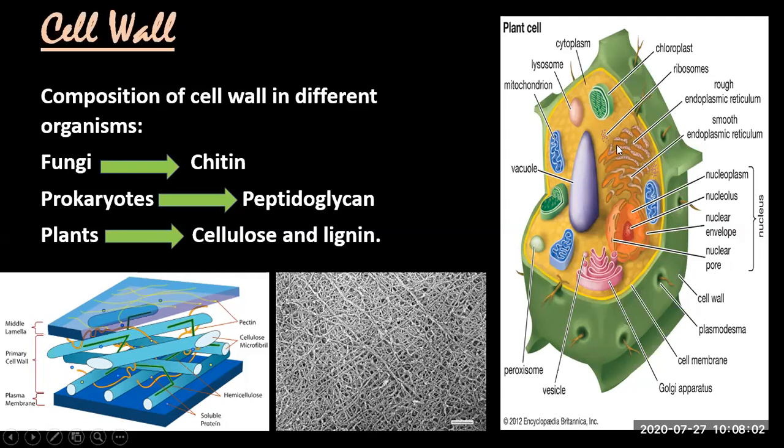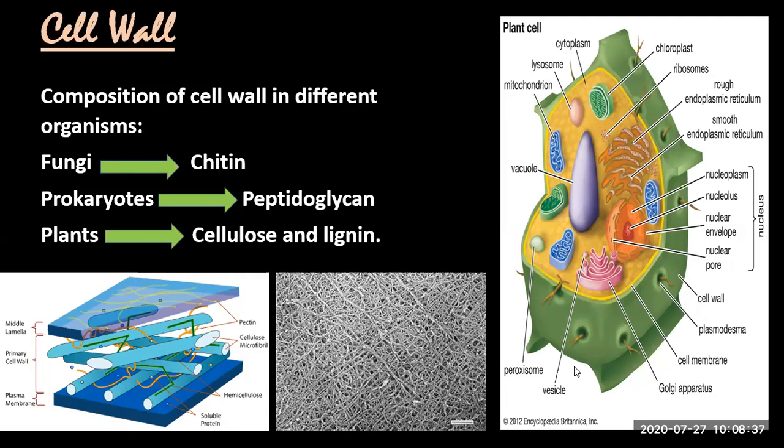Okay, you know this is smooth endoplasmic reticulum. This one is rough endoplasmic reticulum, vacuole, mitochondria, lysosomes, chloroplast in plant cells. This is also chloroplast. Peroxisomes. I think you can consider it a vacuole, since you don't know about peroxisome. Golgi apparatus, nucleus, nucleolus, cytoplasm, Golgi vesicles.